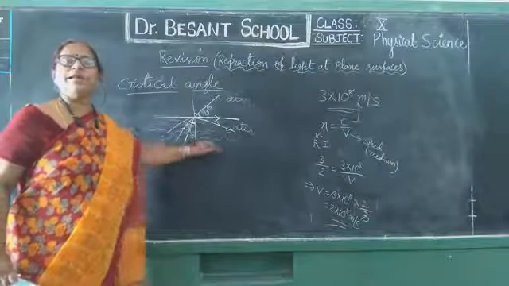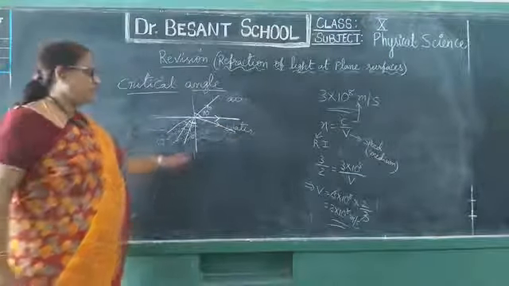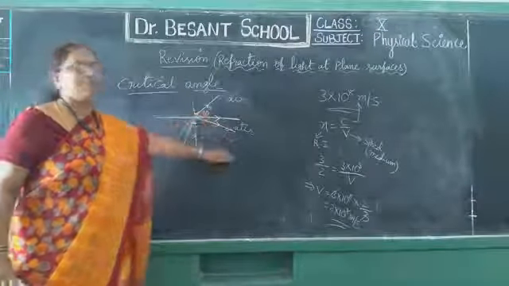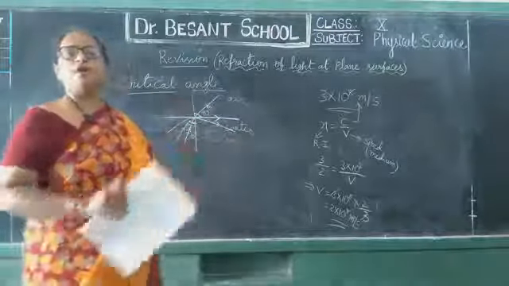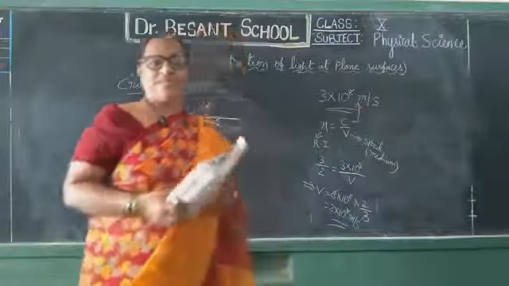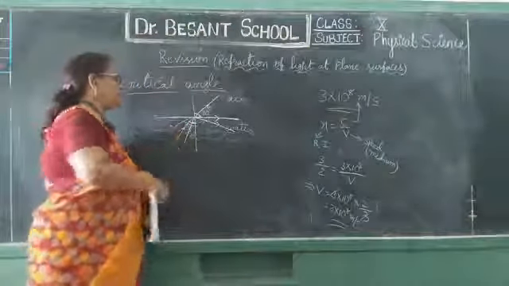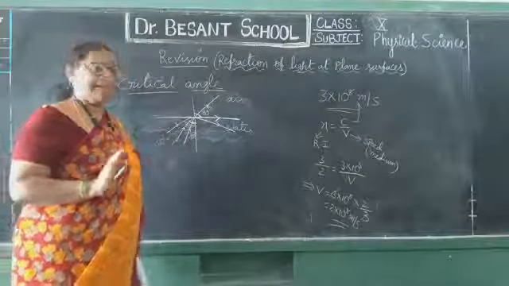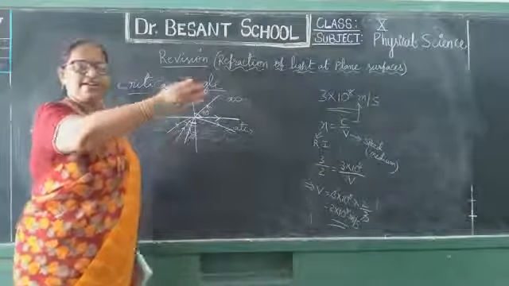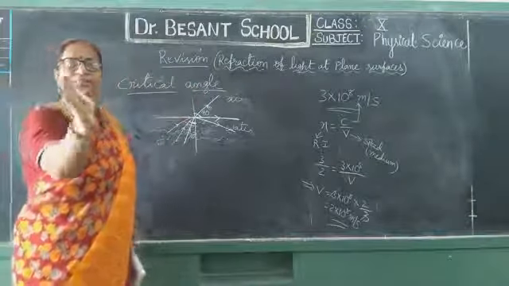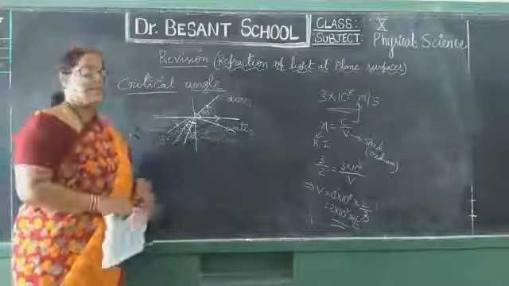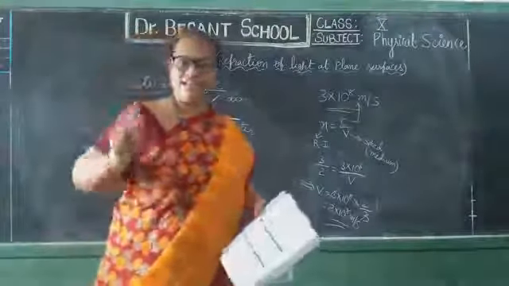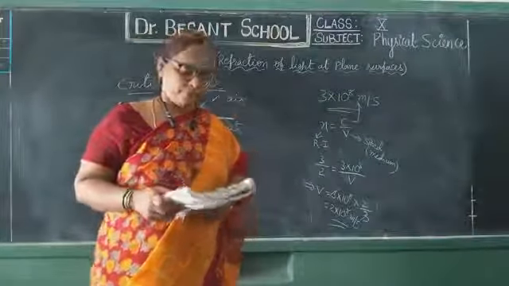This is called total internal reflection. It means the ray will never enter into the rarer medium. It will enter into the denser medium only. This phenomenon is called total internal reflection. Now the incident ray and the reflected ray are both in the same medium, but it is not simple reflection, isn't it? Because it underwent refraction, but it bent in such a way that the refracted ray entered into the same denser medium. This phenomenon is called total internal reflection. Am I clear, children? Good.